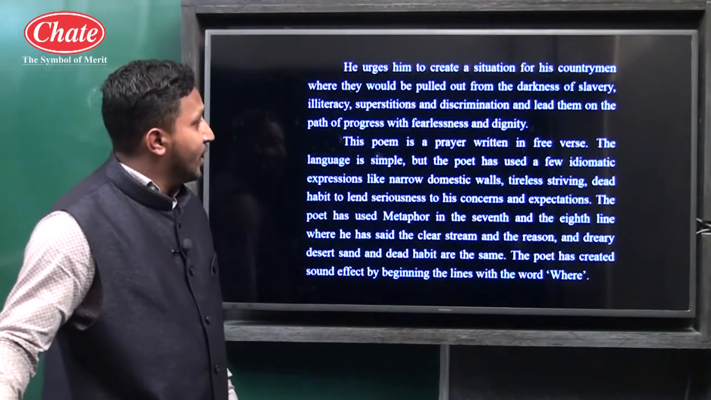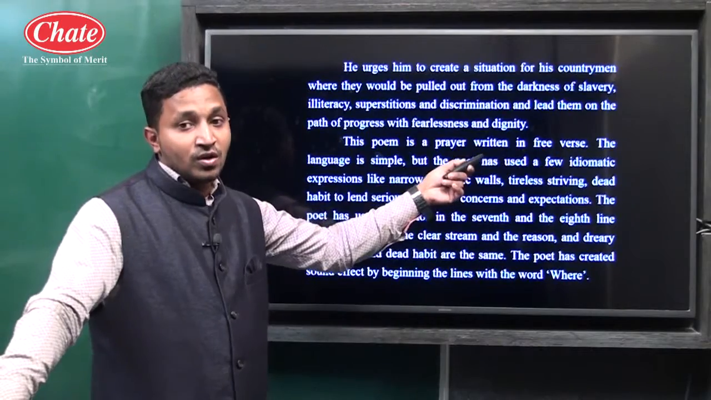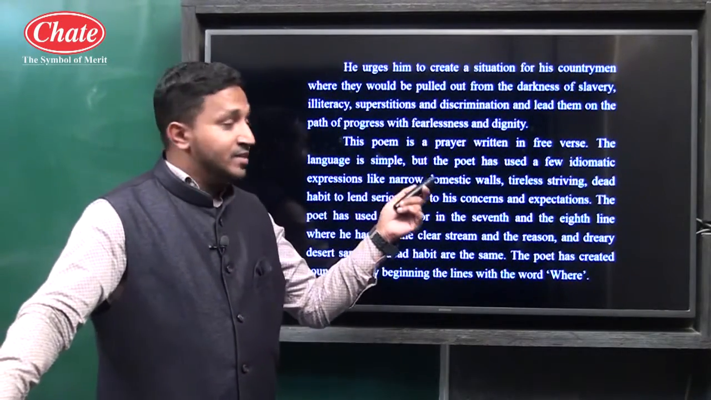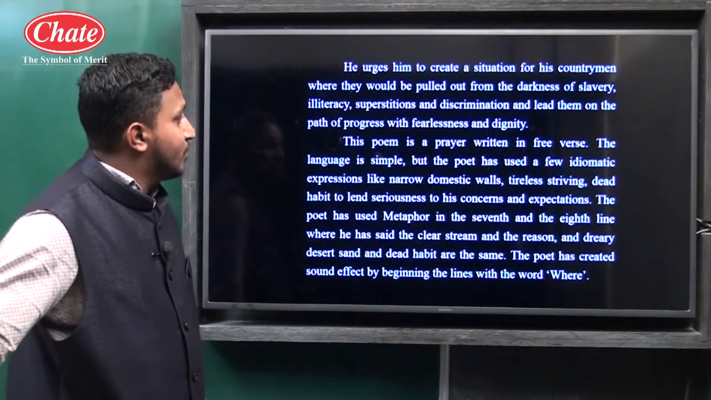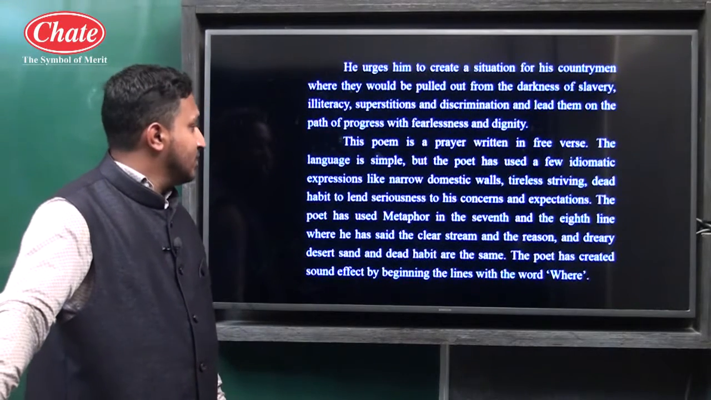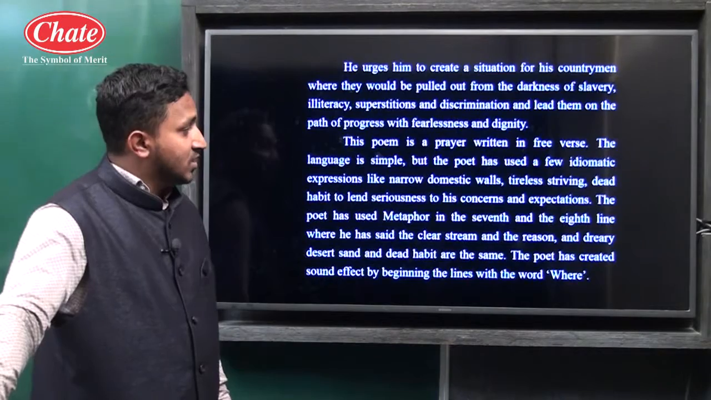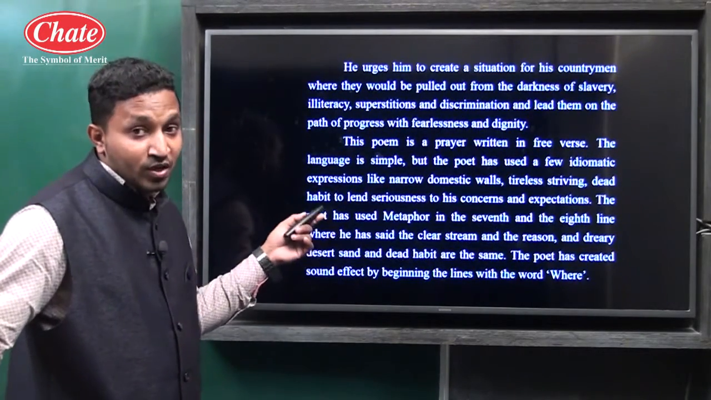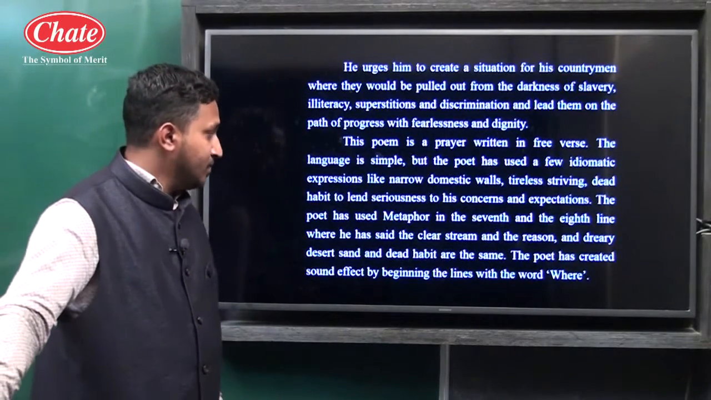This poem is a prayer written in free verse. So what is the rhyme scheme here? It's a free verse. So here also 1 mark is already covered. The poem is a prayer and it is written in free verse. The language is simple, but the poet has used a few idealistic expressions like narrow domestic walls, tireless striving, and dead habit to lend seriousness to his concern and expectation. The poet has used metaphor. So here the figure of speech being used is explained.